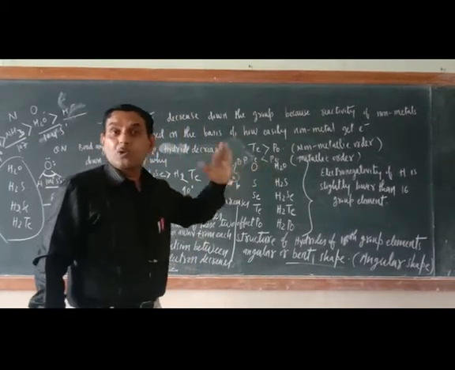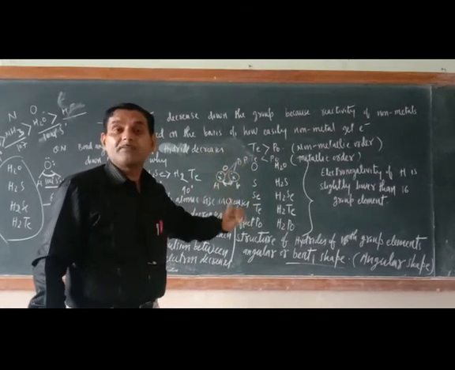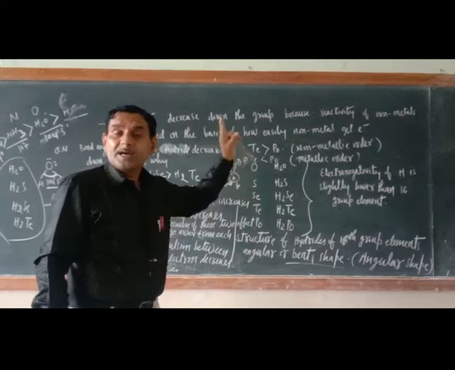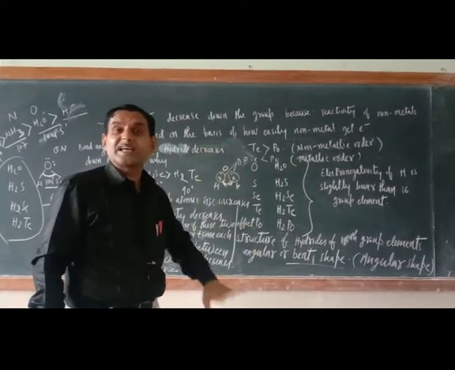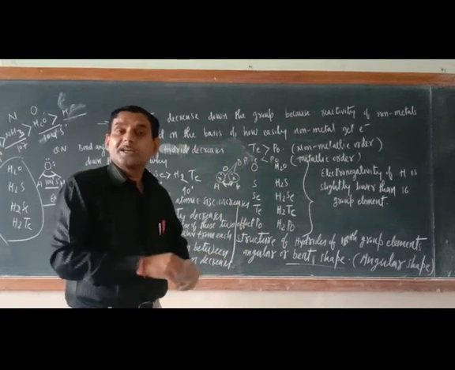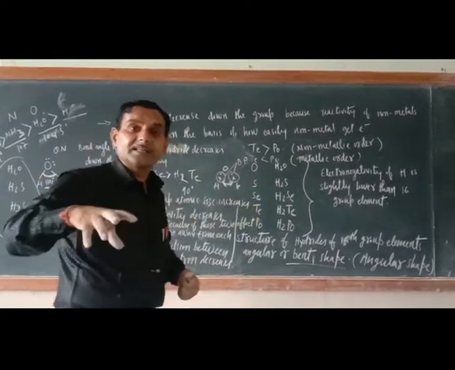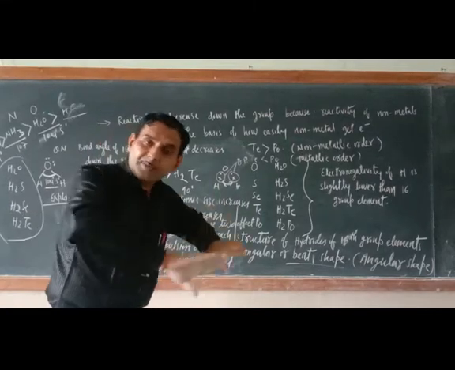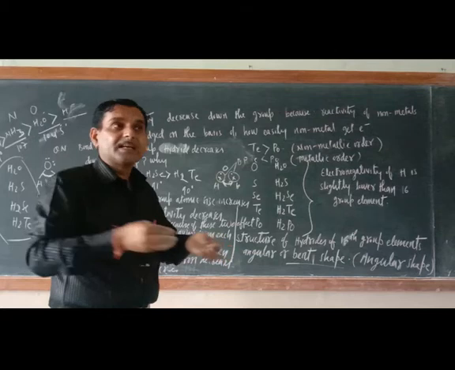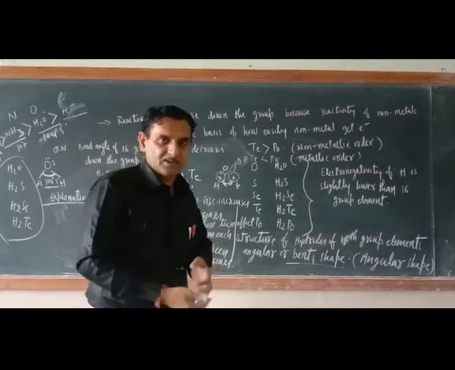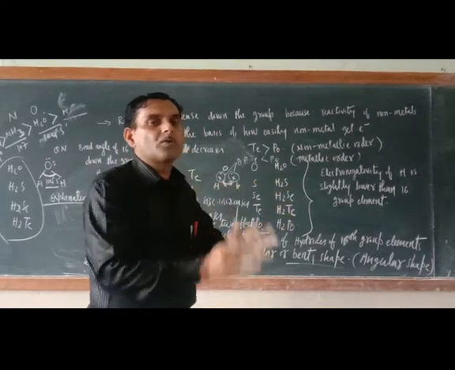Across the period, lone pair bond pair repulsion plays the role in decrease of bond angle, but down the group, bond pair repulsion is decreasing. Why decreasing? Due to increase in atomic size and decrease in electronegativity. Bond pair electrons go away from the central atom, then repulsion decreases. Okay, so when repulsion decreases, bonds will come close to each other.